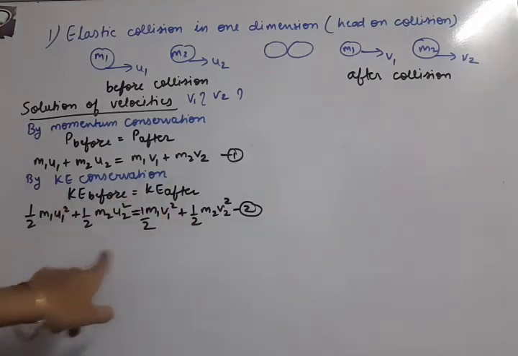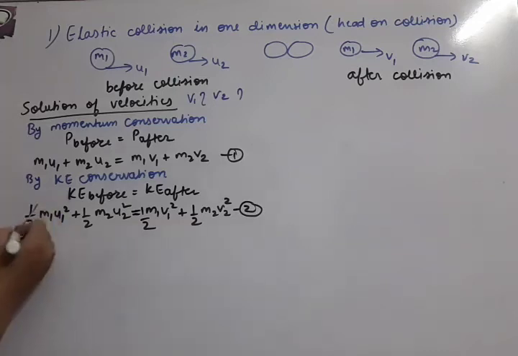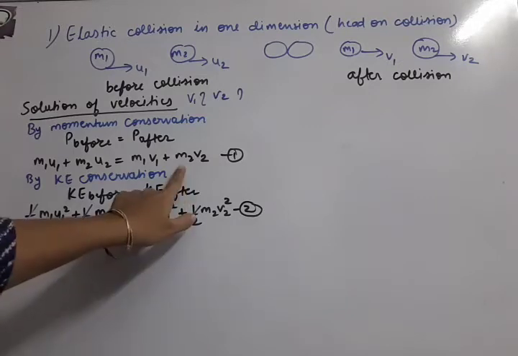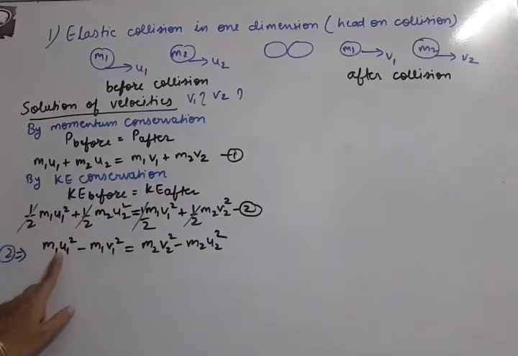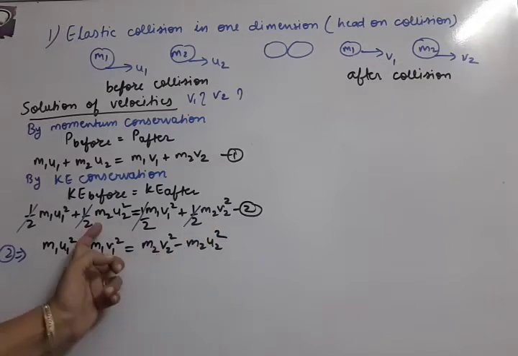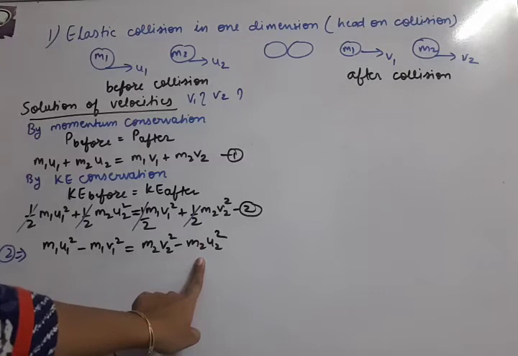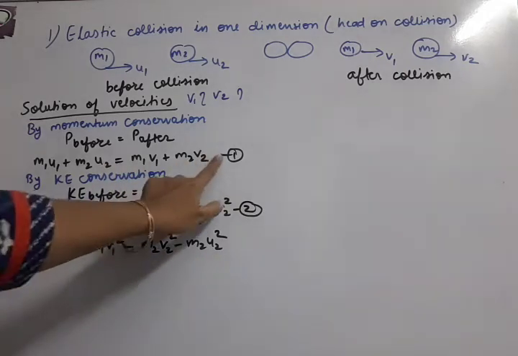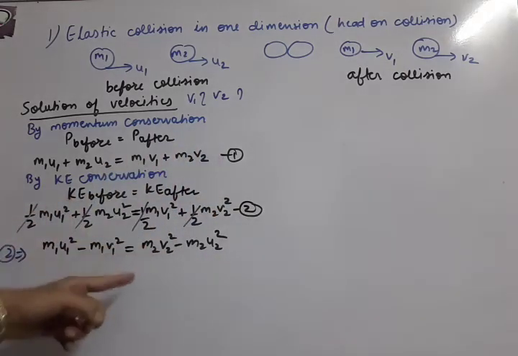First of all we will simplify this equation. In simplification you can see the half is cancelled by taking it common. After that we can shift all suffix 1 terms to this side and all suffix 2 terms to this side. m1 u1 square is here only, m1 v1 square is shifted here, so it became negative. Then m2 v2 square is here only and m2 u2 square is shifted here, so it became negative. This is the transferred equation we obtained from the second. In the same manner we will obtain it from the first also, so that we can divide the two equations.